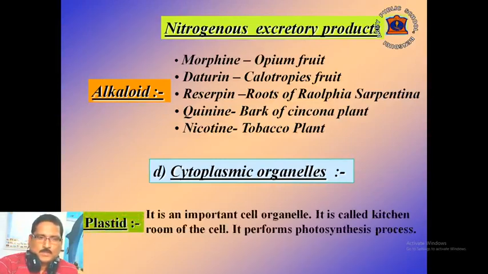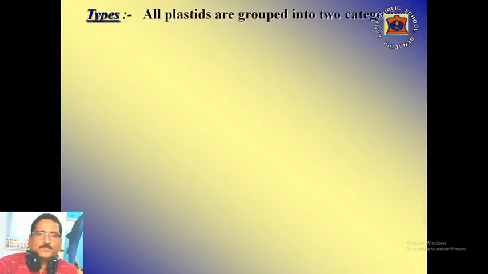First one is plastid. It is one of the most important cell organelles found in plant cell only. Actually, it is called the kitchen room of the cell. It contains one kind of pigment for which they can perform the photosynthesis process. Plastids are grouped in two categories.